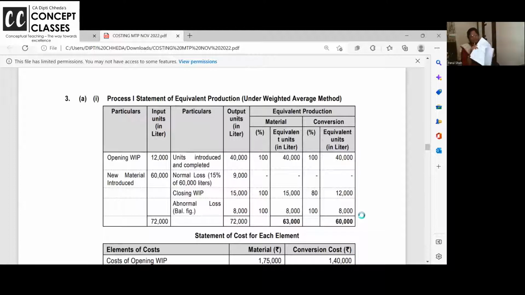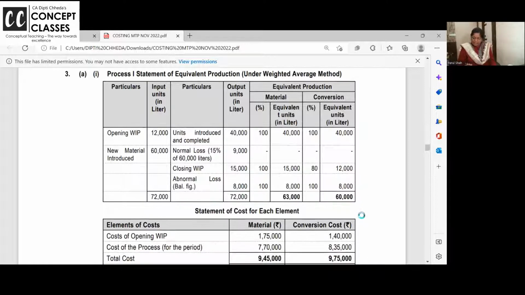Process costing, if one problem comes, you should leave either one of them, ABC or process, because it will take you a lot of time. And this problem is very lengthy. It has so many calculations. FIFO, just do it. If they say nothing is given, you do weighted average, but here in point 1 they have given it. Solve it by weighted average, they have clearly given. Okay? Right. So weighted average, now we know it.